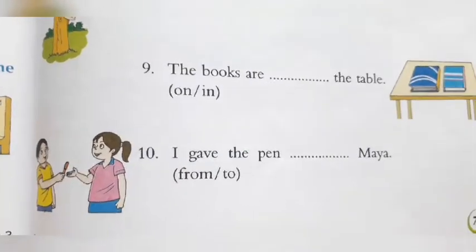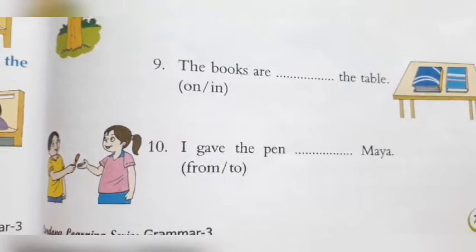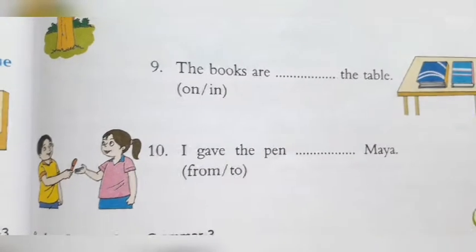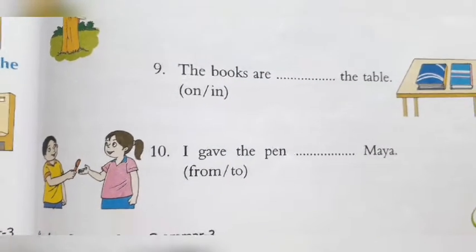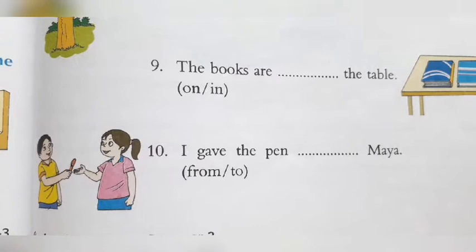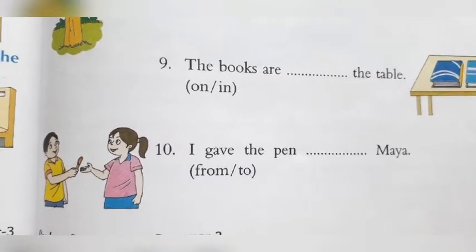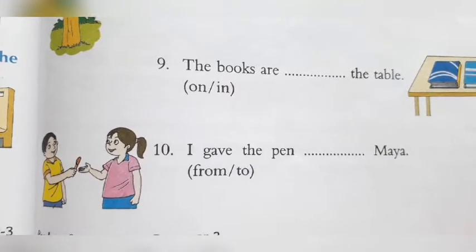Next, I gave the pen from Maya and to Maya. Now, when you are taking something from someone, you say, I got this pen from Maya.